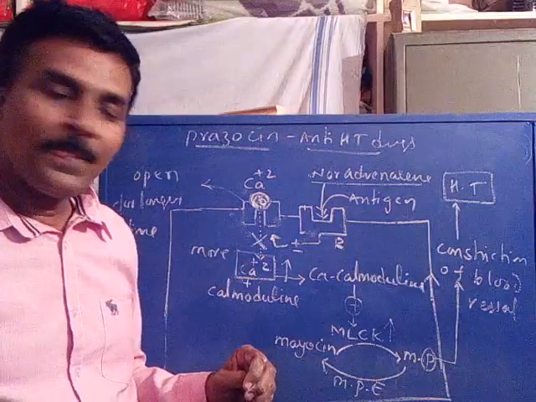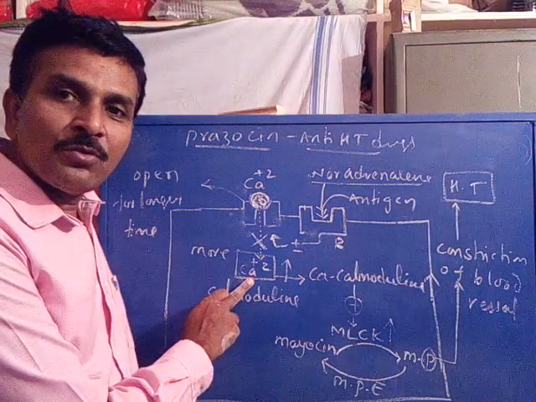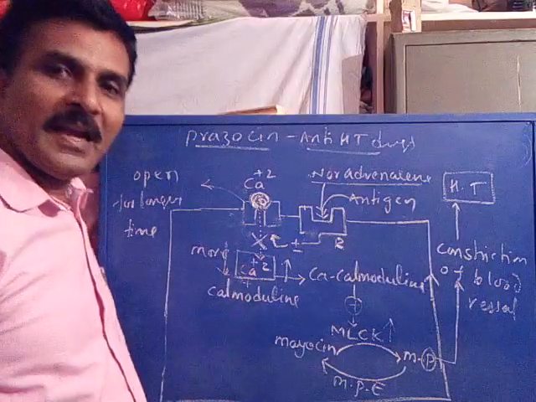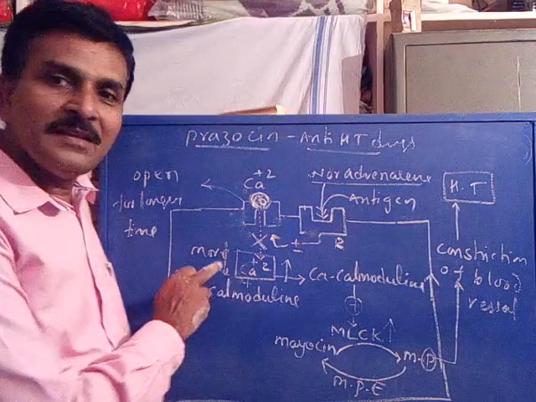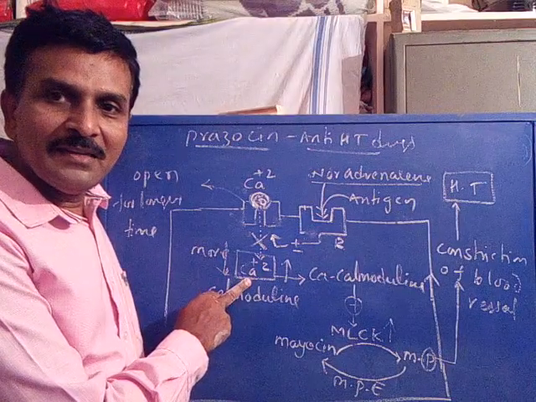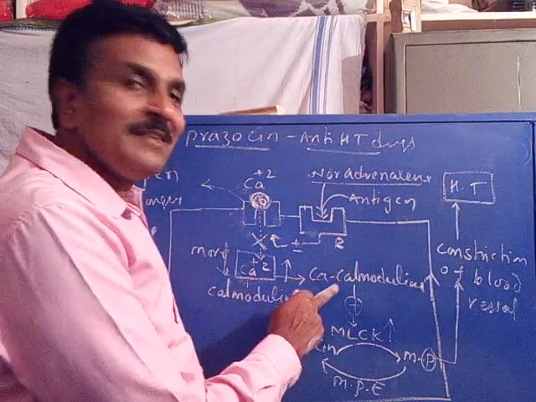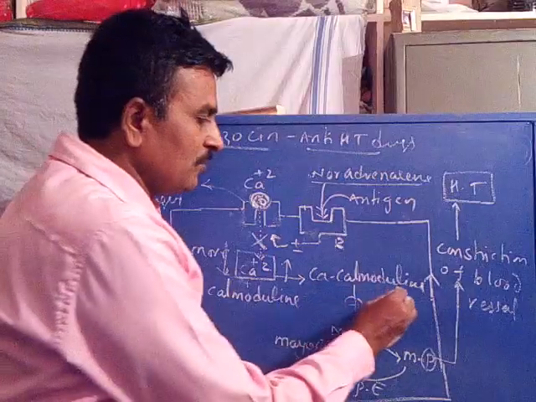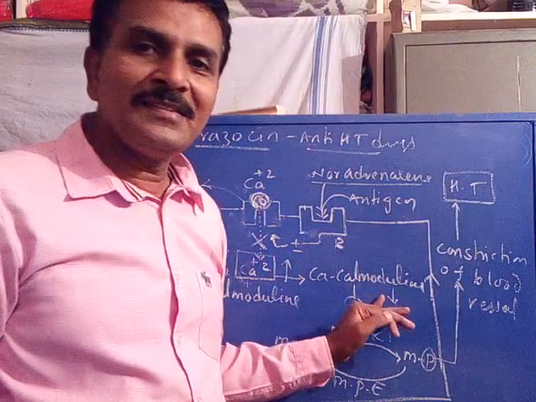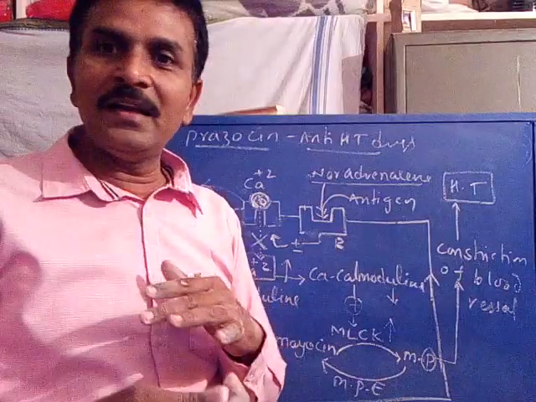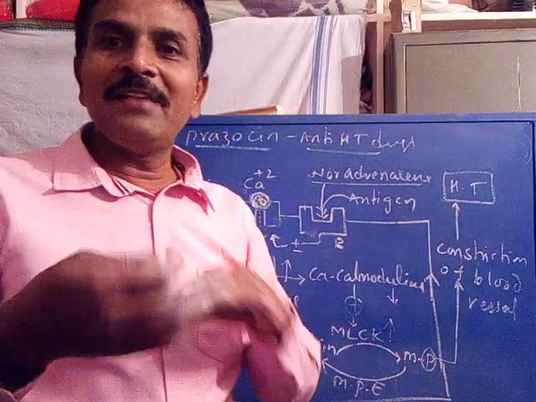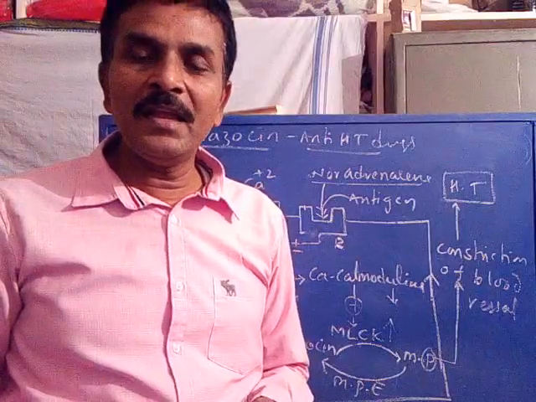That means the calcium plus 2 concentration in the cell decreases. When the calcium plus 2 concentration decreases, calcium calmodulin concentration also decreases. Now, when the calcium calmodulin concentration decreases, the MLCK enzyme gets deactivated.